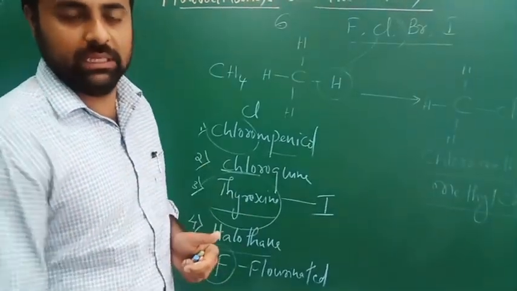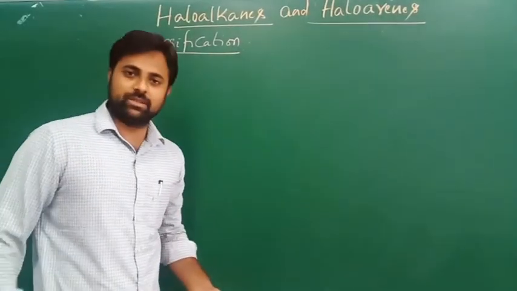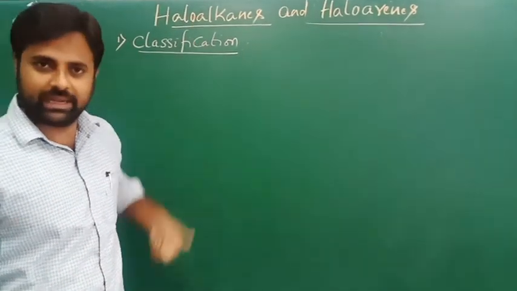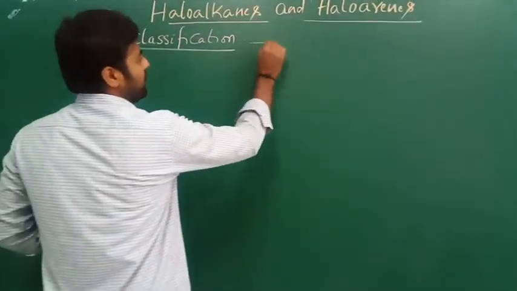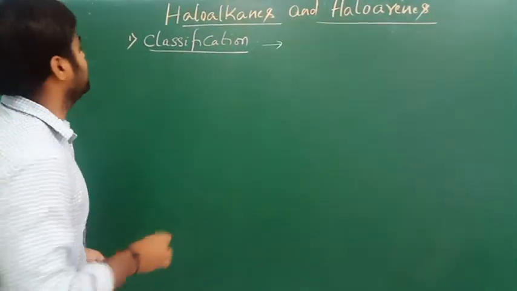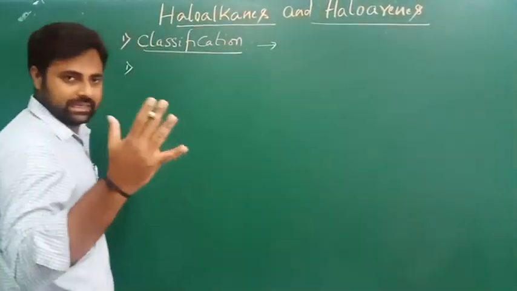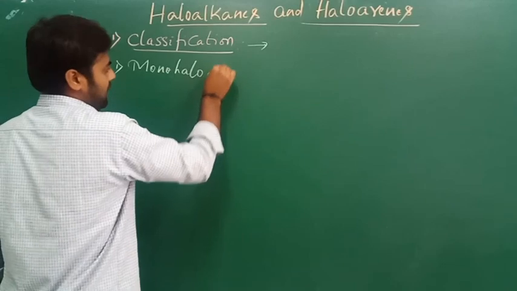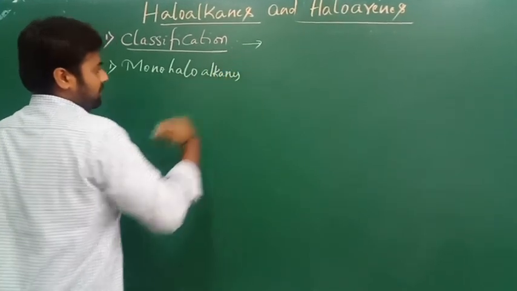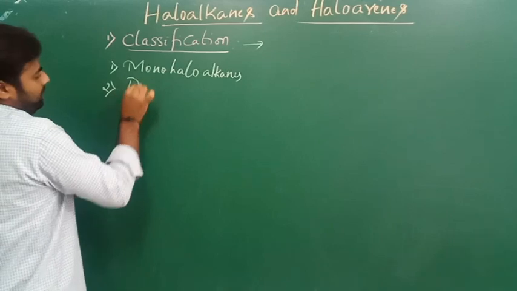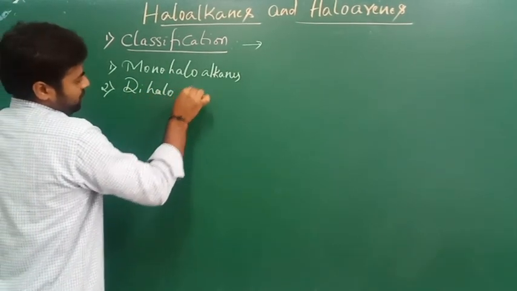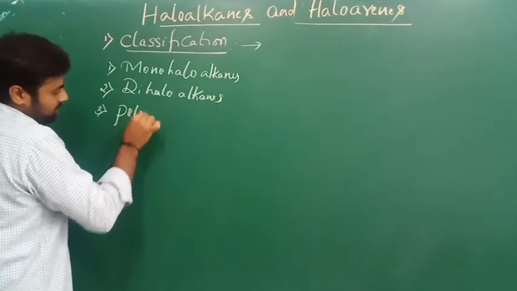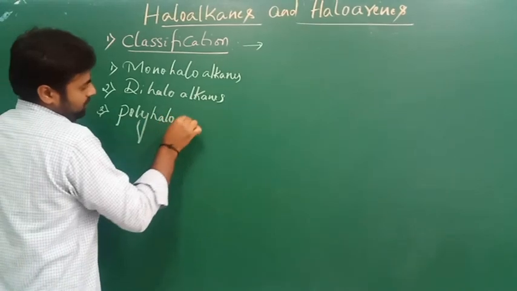Let's start with the classification. On what basis are we going to classify? First of all, the haloalkanes are classified into three types. First one is monohaloalkanes. Secondly, dihaloalkanes. Third one is polyhaloalkanes.